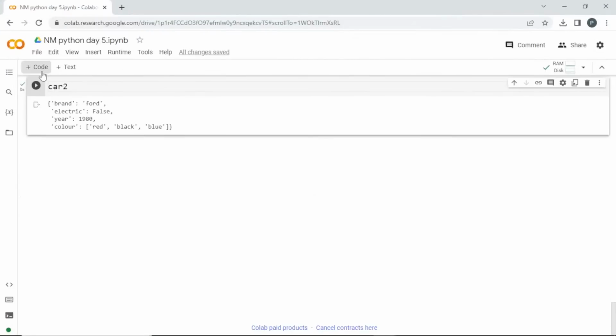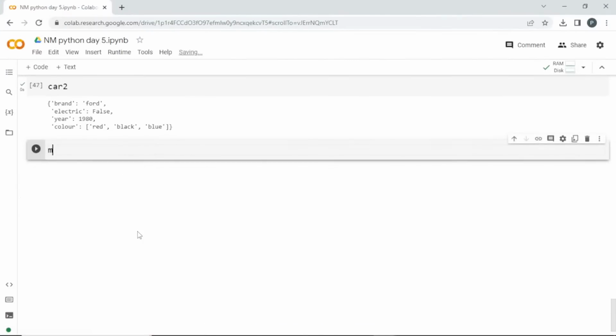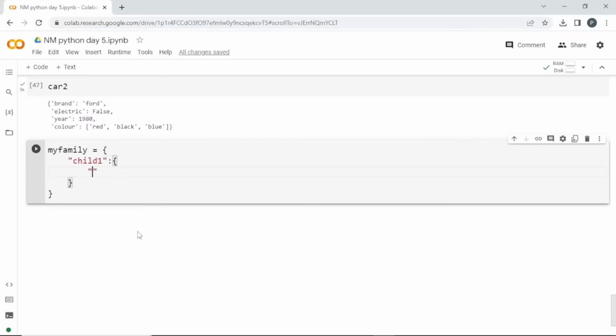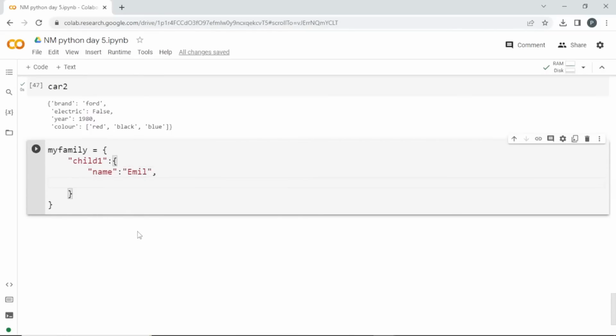Let me create a nested dictionary. First, let me start with this variable. Next, instead of a value, I'm giving a dictionary as a value, and that will have key and value pairs. I'm storing the name, comma.